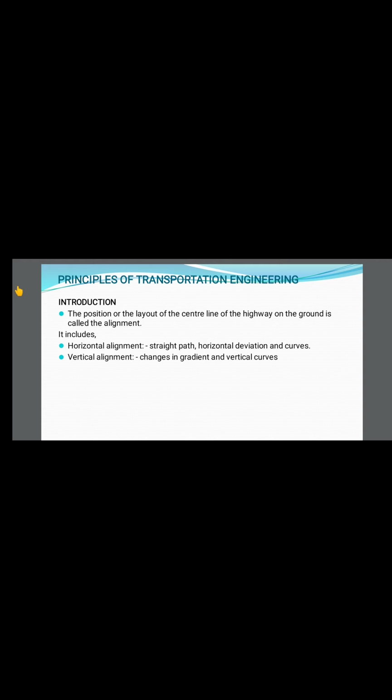In earlier olden days there would be no box culvert for movement of the water. There would be a downward gradient and then an upward gradient, so that is called vertical alignment. So there are two types of alignment: horizontal alignment and vertical alignment. Horizontal alignment is your curves and horizontal deviations. In vertical alignment, there are changes in the gradient and changes in the level of the ground.